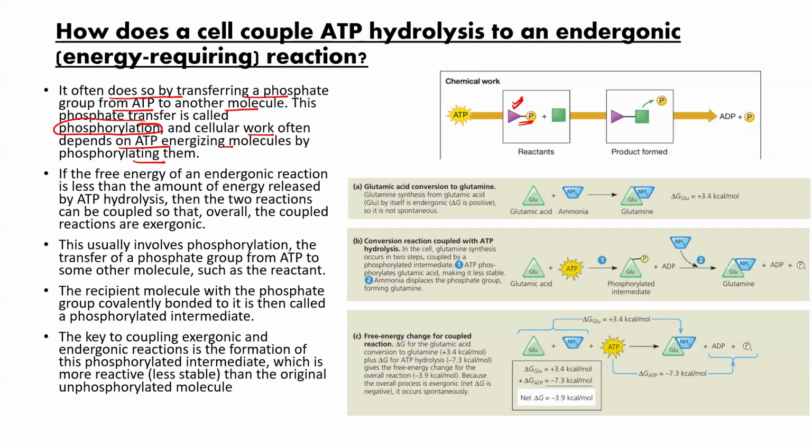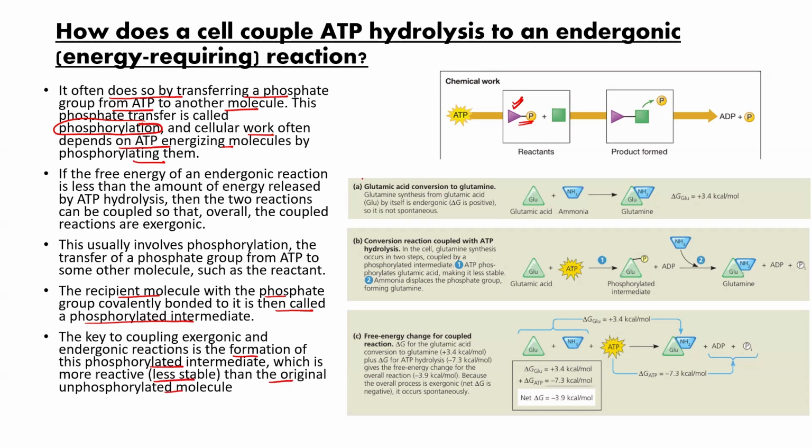Generally, hydrolysis of ATP will result in release of energy, and what they will do, they will transfer the phosphate group to another molecule, making that molecule energetically unstable. Clear? So you are transferring it. The recipient molecule with the phosphate group is now called a phosphorylated intermediate. And what is our key for doing this? To make the phosphorylated intermediate, which is actually less stable than the original molecule.